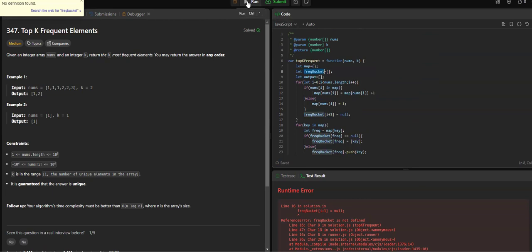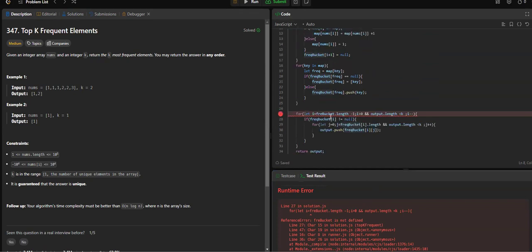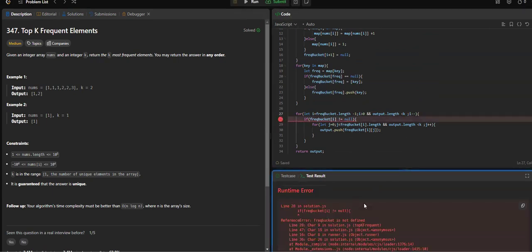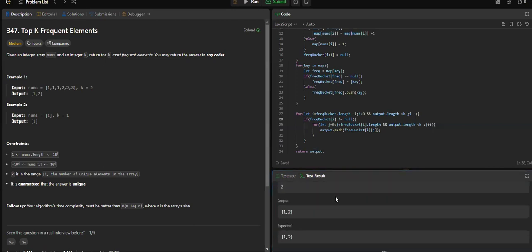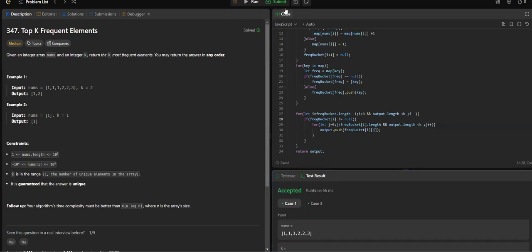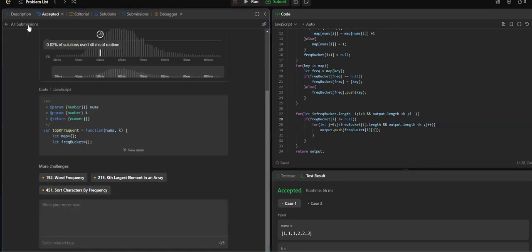Cool, so it should be fine. Let's run again. Line number 27, what does it say here? Q is missing. Okay, here again b is small. Okay, yeah, so this has been accepted. Let's try to submit it. So this is again accepted.